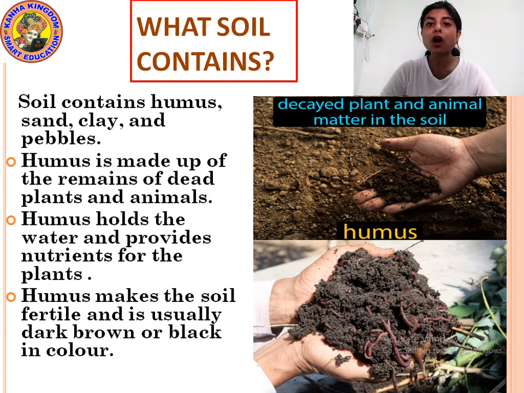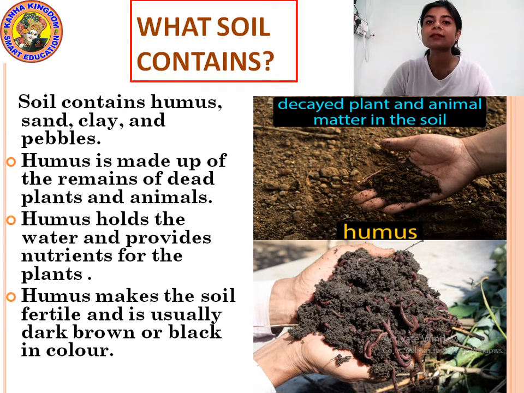And earthworm. Earthworm is also present in the soil, which makes the soil very fertile. Earthworm is called the friend of farmers because it makes the soil fertile.